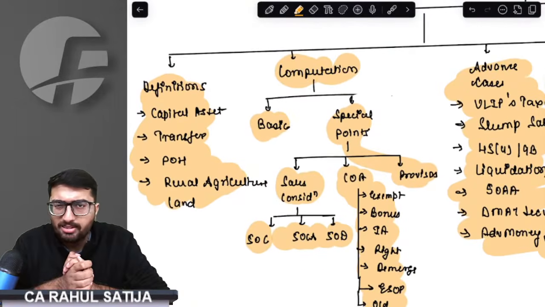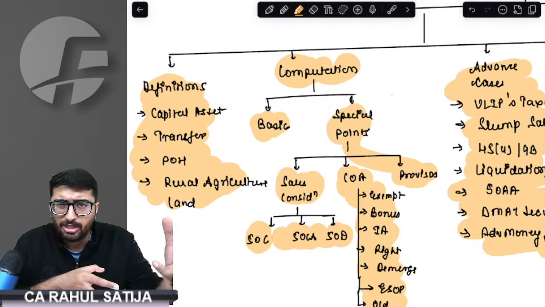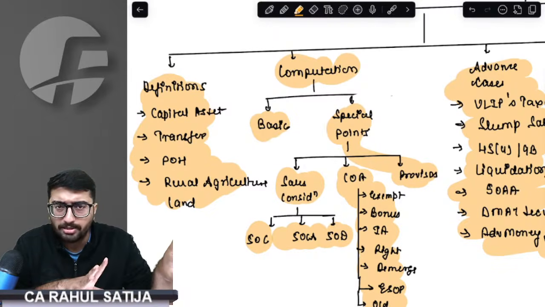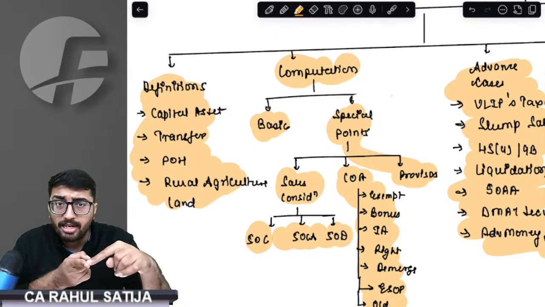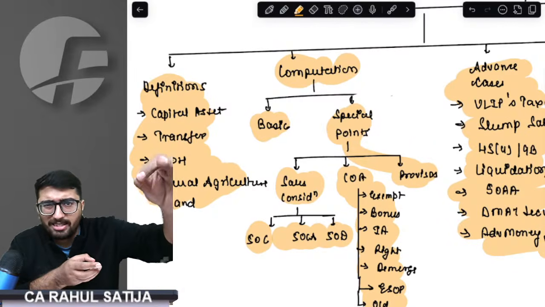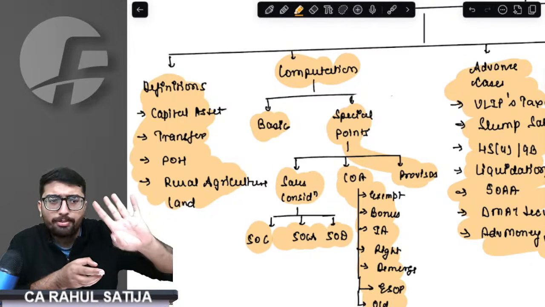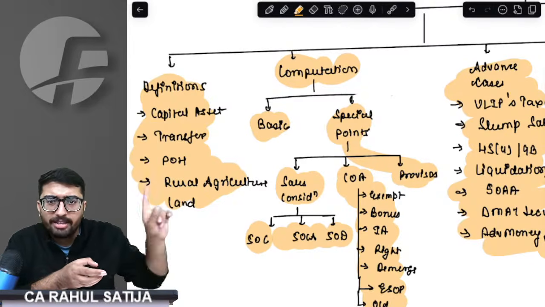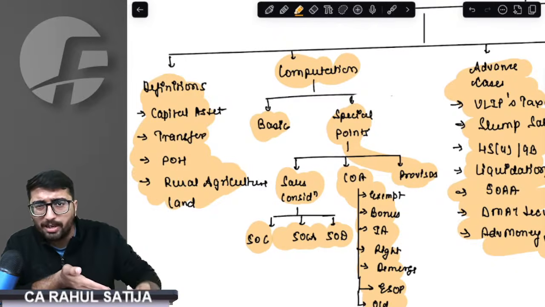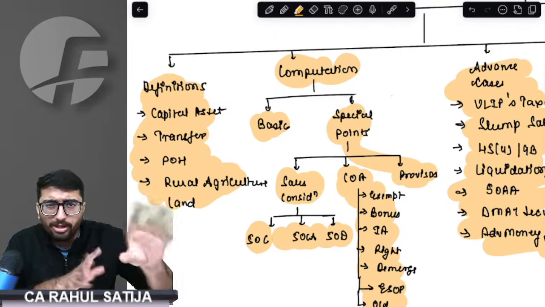We started off with the basics, where we understood the definition and the charging section. Any gain arising from the transfer of a capital asset shall be taxable under capital gain in the year in which the transfer took place. Then we came on to understanding the definition of capital asset. We understood three things are capital assets: any asset is a capital asset, FII holding securities, AIF holding securities, and at last ULIPs. Then we came on to the transfer: any sale, exchange, relinquishment, compulsory acquisition, or conversion, or handing over of immovable property, or zero coupon bond.